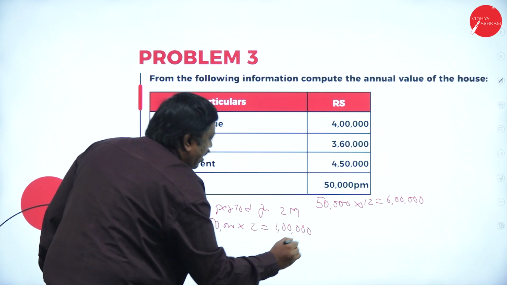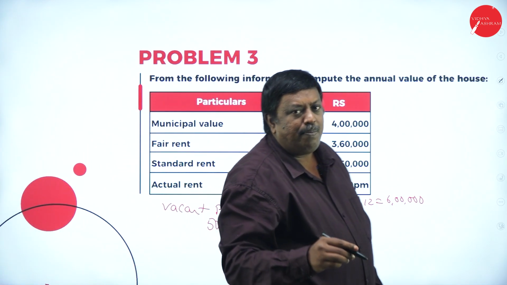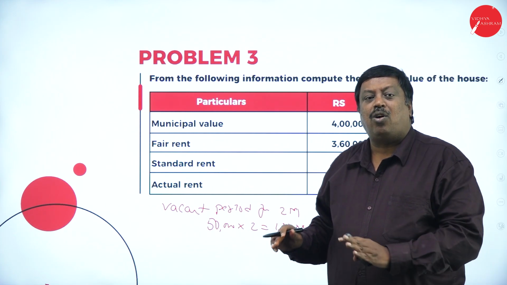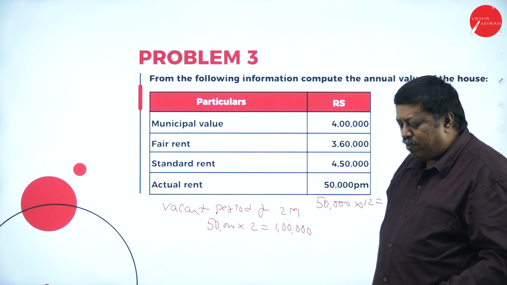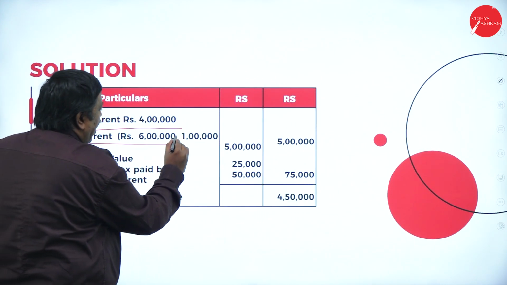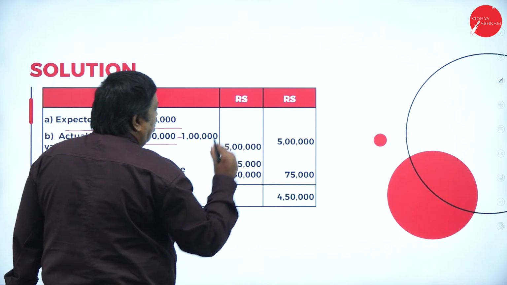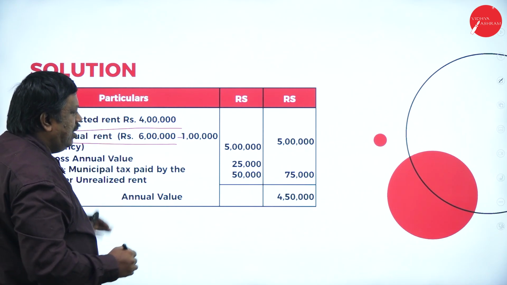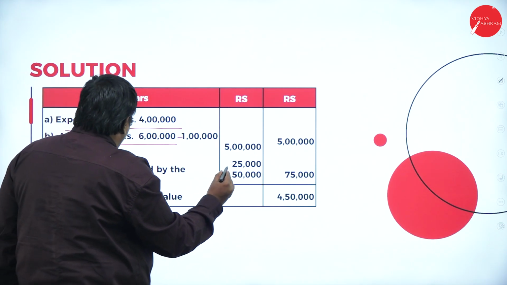Vacant period rent is a rent which is not recovered by the assessee during the previous year where the property was not let out. It was totally vacant or empty. So for that, he has not recovered any income, that should be deducted from the actual rent. So now actual rent is 6 lakhs minus 1 lakh for the vacancy period, so it will be 5 lakhs here. Now in these two, whichever is higher will be considered. So 5 lakhs here. And next, less municipal tax paid, 25,000.